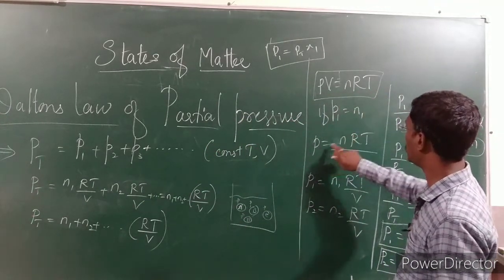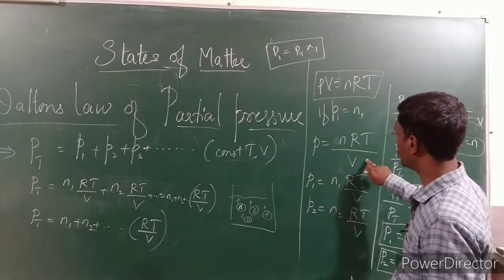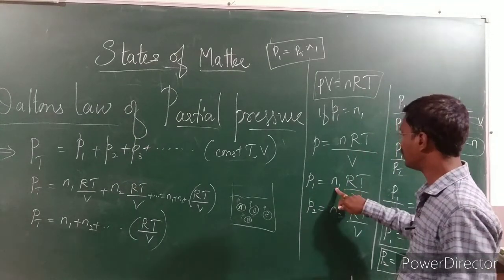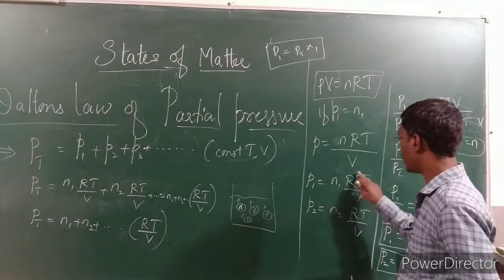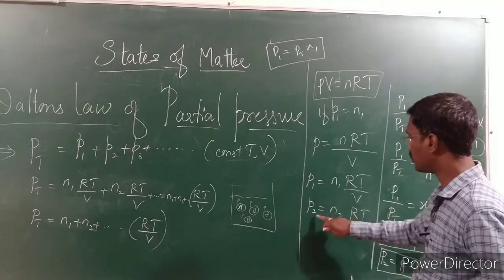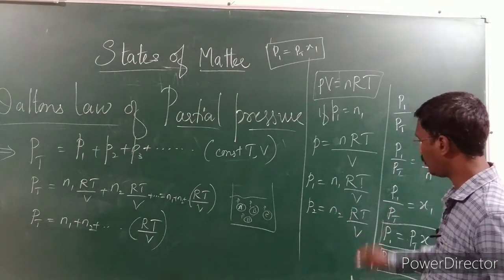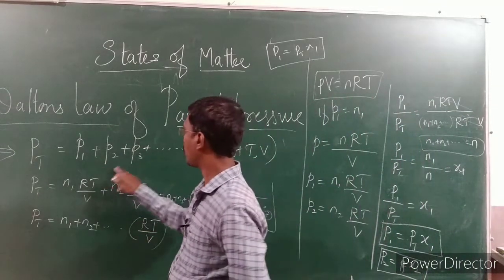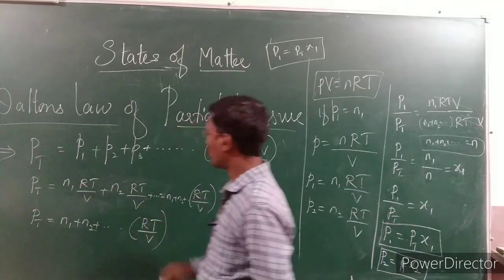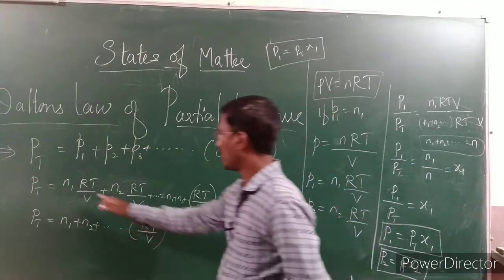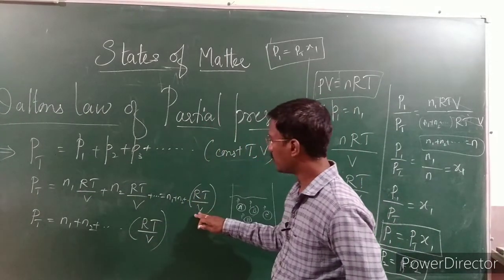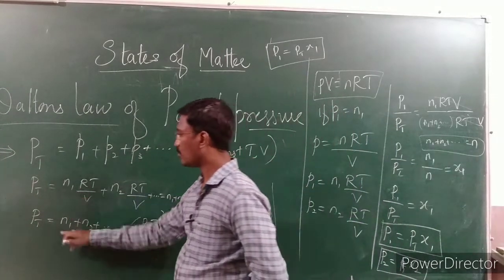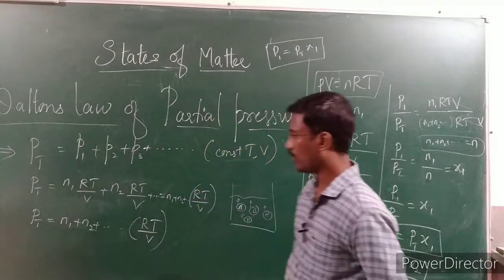Rearranging, P1 is equal to N1 RT divided by V, since RT by V is constant. Similarly P2 is equal to N2 RT divided by V. So we substitute the values of P1, P2, P3, rearrange the equation, and take RT divided by V as common. Therefore the remaining is N1 plus N2 plus N3 and so on.